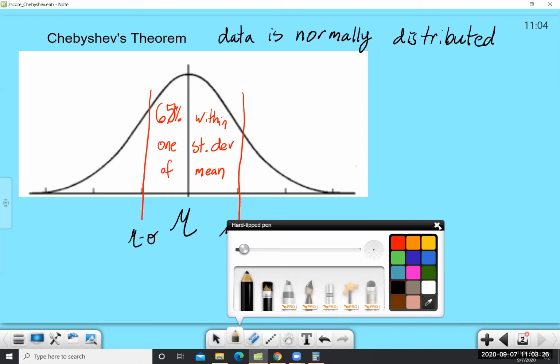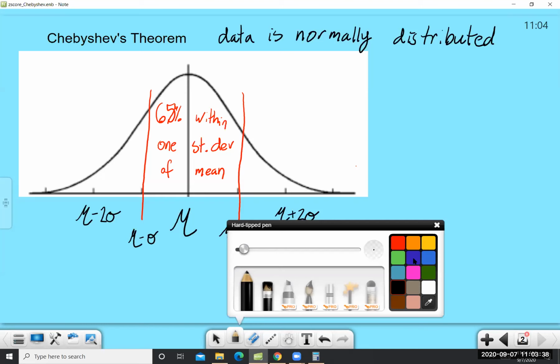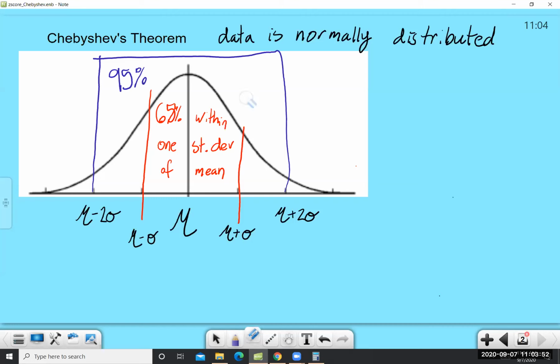Now let's say we go out another standard deviation. Let's say we go out plus 2 standard deviations, or we subtract 2 standard deviations, mu minus 2 sigma. If we go out 2 standard deviations from the mean, and this is the truly incredible part here, at this point we have captured 95% of the data. 95% of the data is within 2 standard deviations of the mean.